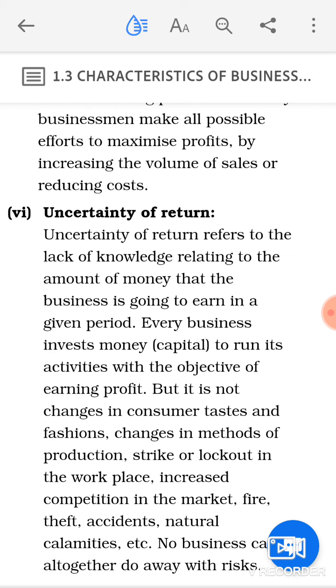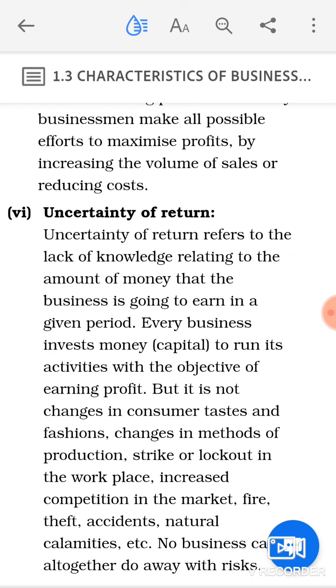Every business invests money, capital, to run its activities with the objective of earning profit. But it is not certain. Changes in customers' tastes and preferences, changes in methods of production, strike or lockout in the workplace, increased competition in the market, fire, thefts, accidents, natural calamities, etc. No business can altogether do away with this risk.